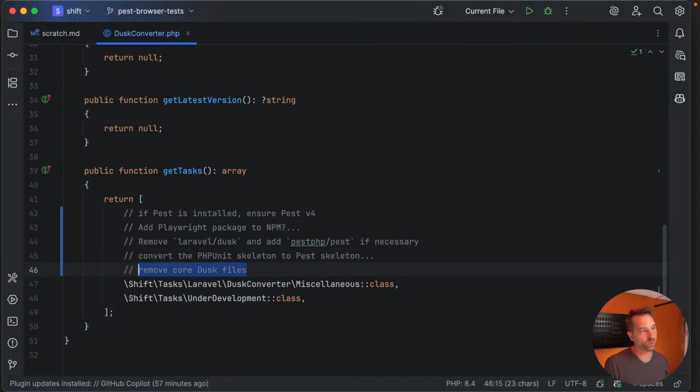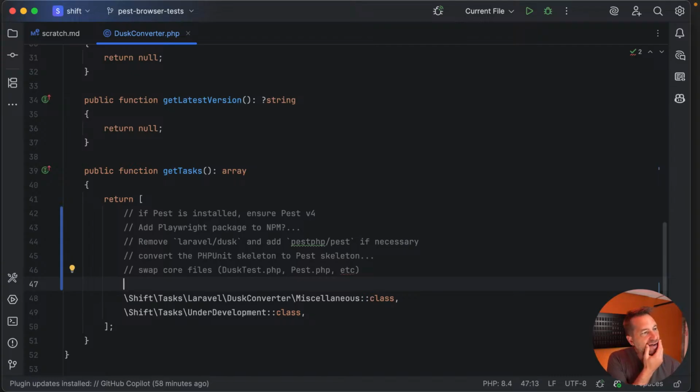We'll also probably need to remove core Dusk files. We'll just call this swap core files. So this is maybe the Dusk test case or whatever that PHP file is at the top, etc. So we might need to add a pest.php. It all just depends on each system, right? I don't know what core files get swapped out yet. This is going to require, again, reviewing the documentation, probably asking Nuno a couple questions.